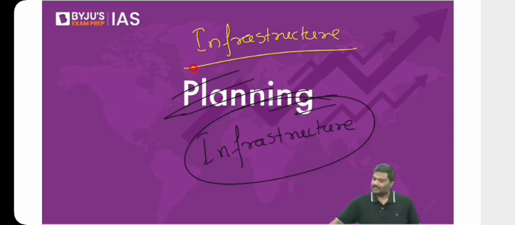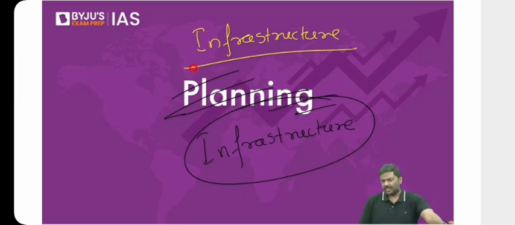Let's start. Yesterday we started with investment models and we have covered them. Some questions are left out, don't worry, we'll cover them. In the case of India, there are different types of investment models that we are using. We have discussed FDI, foreign direct investment, FPI, that is foreign portfolio investment, then SEZ, special economic zones, then NIMZ, national investment manufacturing zones, and the concept of PPP, public-private partnership.